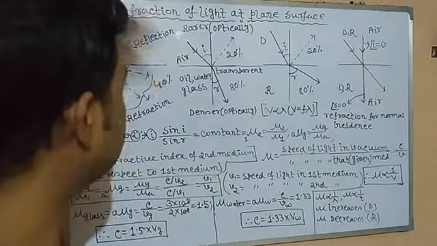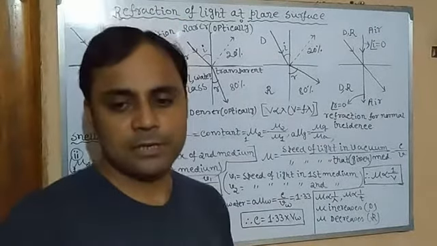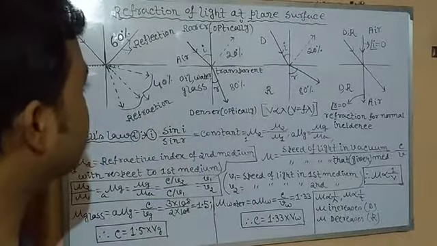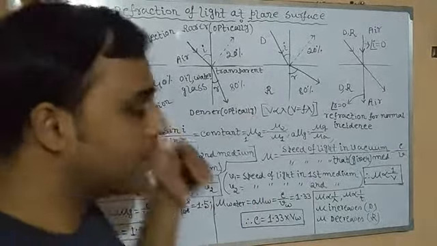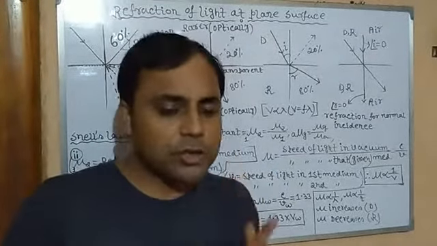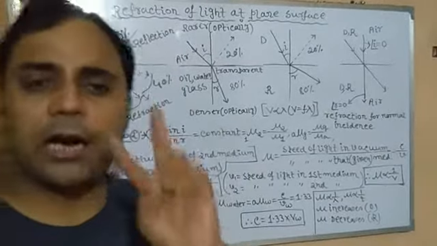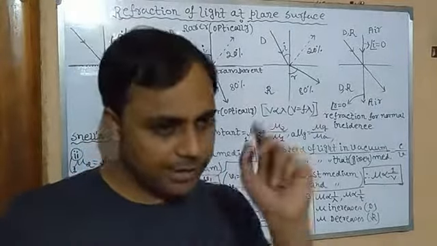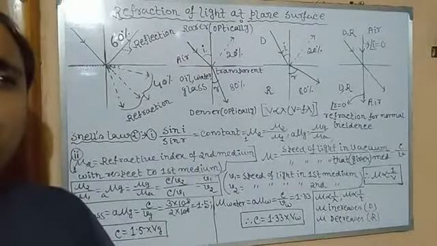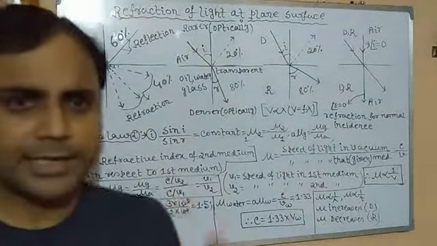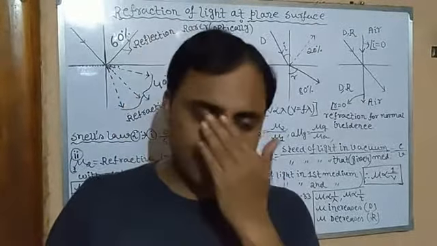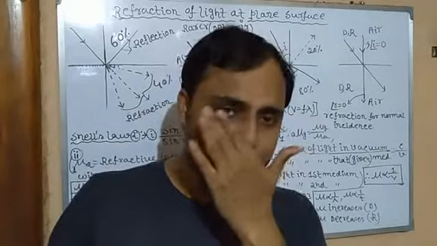Now, what is optical density? Based on optical density, media are generally of two types: one is called optically rarer medium and one is called optically denser medium. What do you mean by optically denser? Since it is optical, it's related to light. So what do you mean by optically denser medium and what is optically rarer medium?